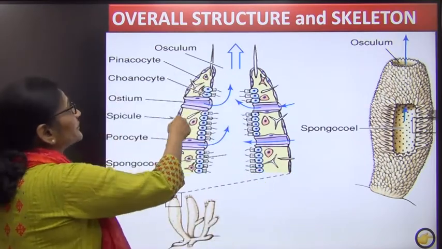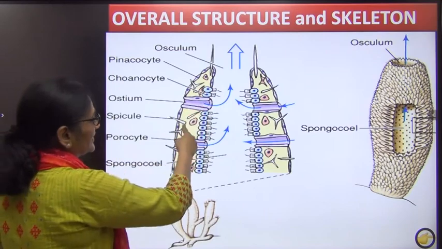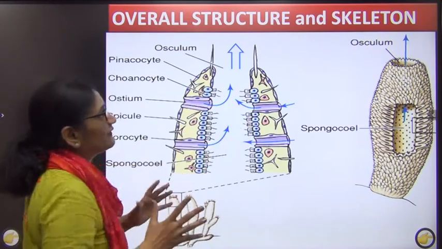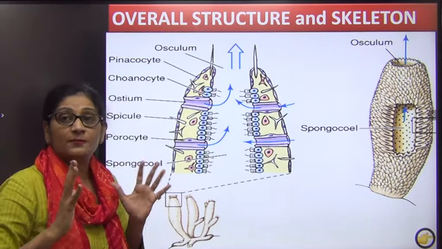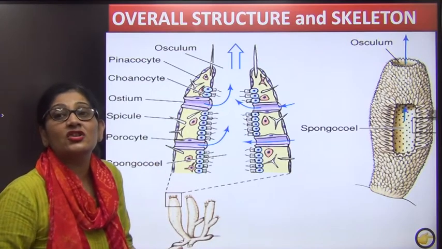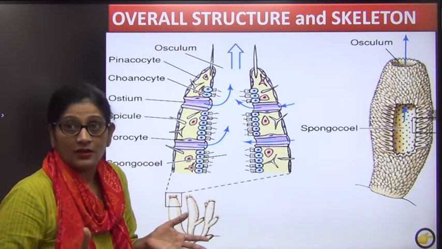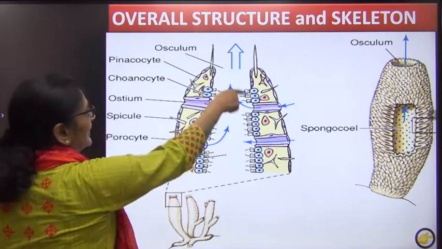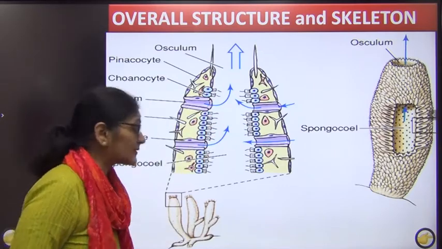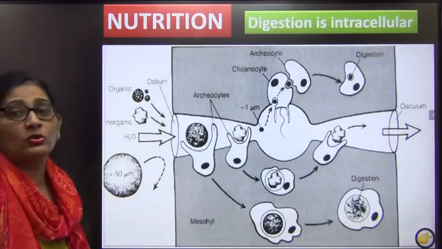You can see here, these are the spicules once again showing. These spicules give additional protection to stay under such adverse conditions, that is, in deep oceans. So this is again showing the arrangement of the spicules. Now let us go to the various systems.